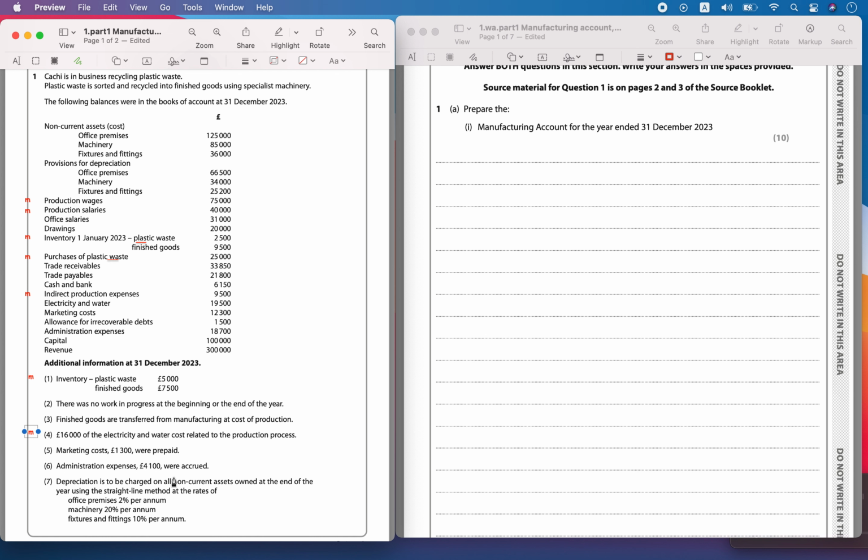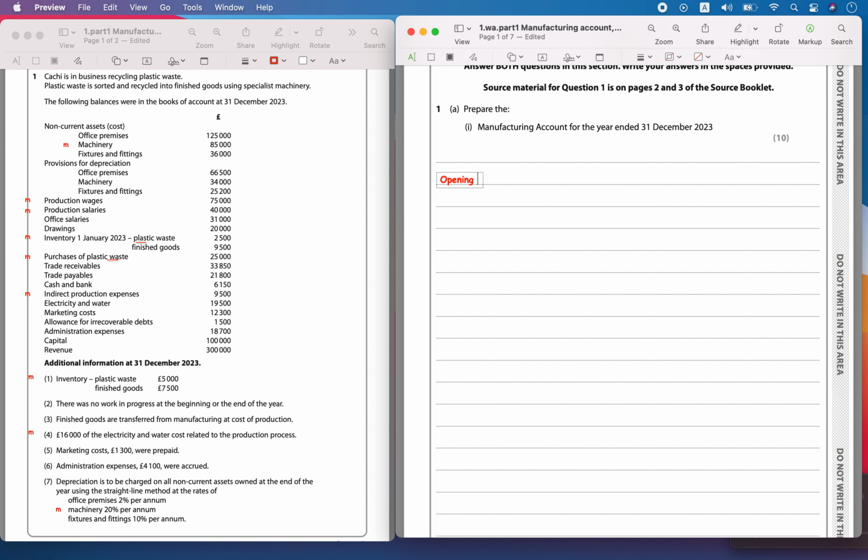Marketing costs were prepaid, administration expenses were accrued, and there is a depreciation of the machinery. He said that machinery is used in the production, so I'm going to include the depreciation of the machinery also. Now let's start preparing the manufacturing account. Let's write all the things.